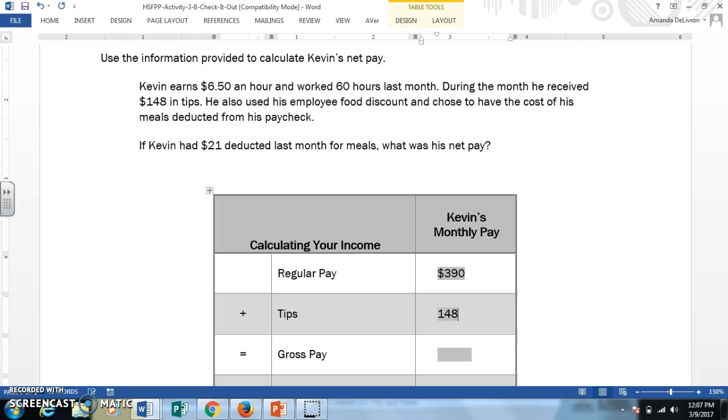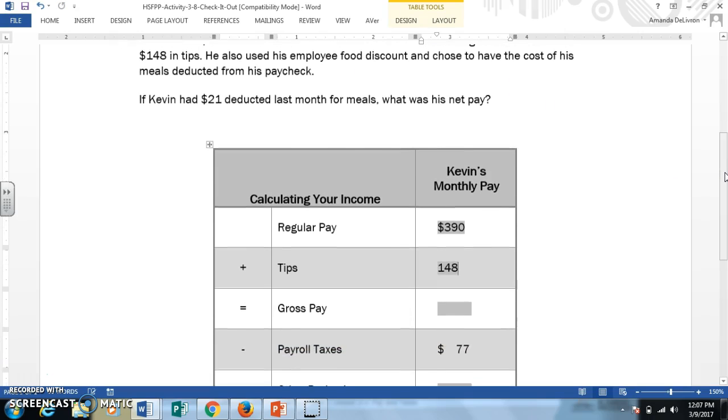It's $148. He also used his employee food discount and chose to have the cost of meals deducted from his paycheck. So he works at a restaurant and he can choose to eat there as well, and they just take away the amount that he ate there. They just take that right off of his paycheck. So if Kevin had $21 deducted last month for meals, what is his net pay?